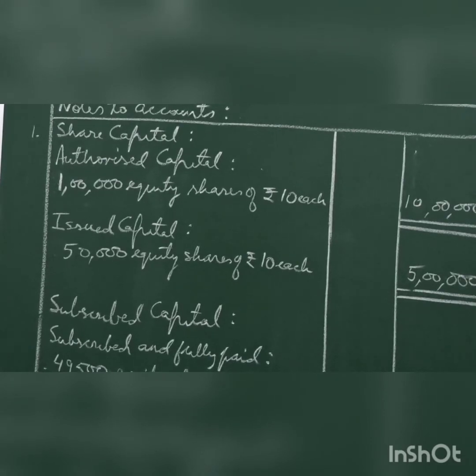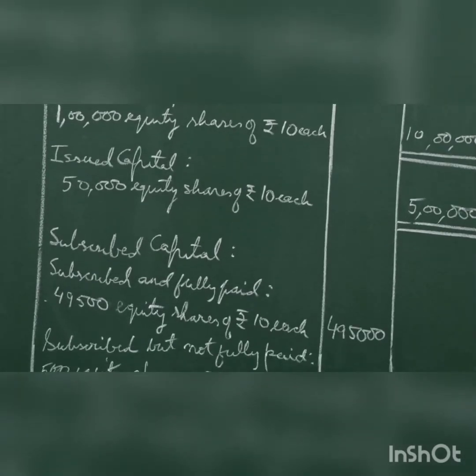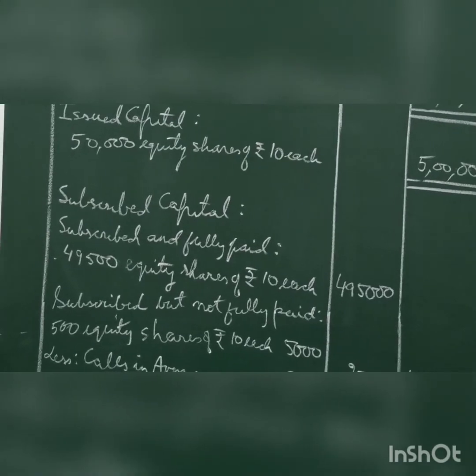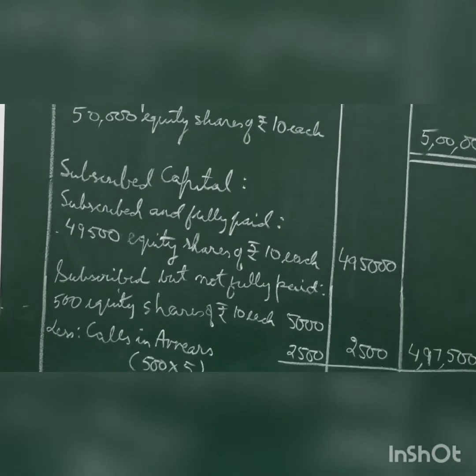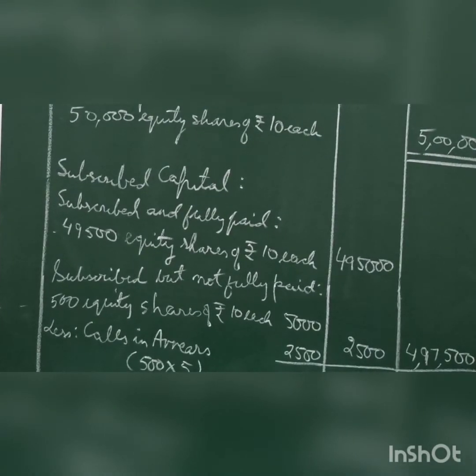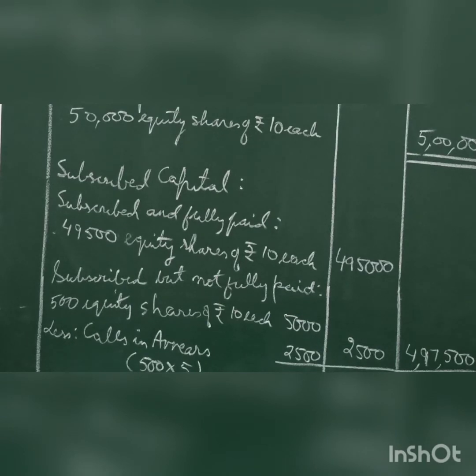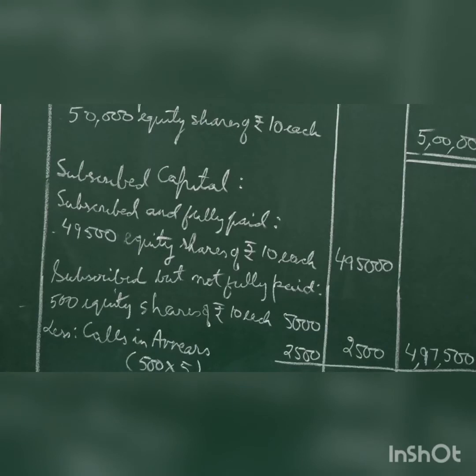Then we have subscribed capital. Subscribed capital, here we have to see that if any shareholder has not paid any money on his shares or any installment. We have 50,000 shares and Balram, who was allotted 500 shares, did not pay the first and final call.